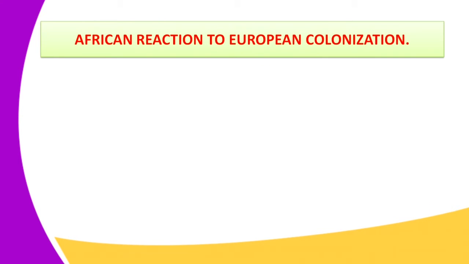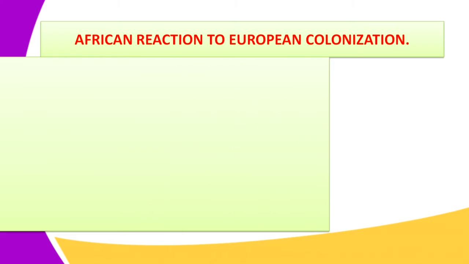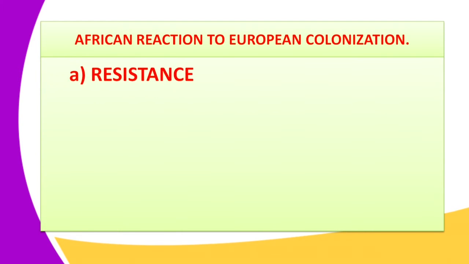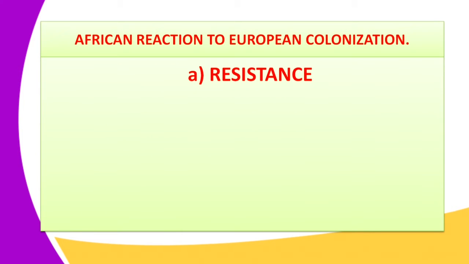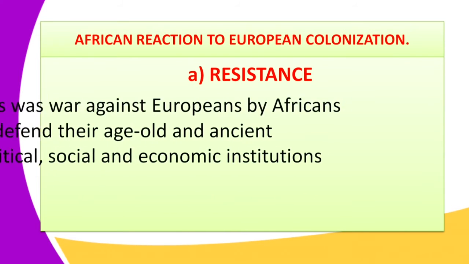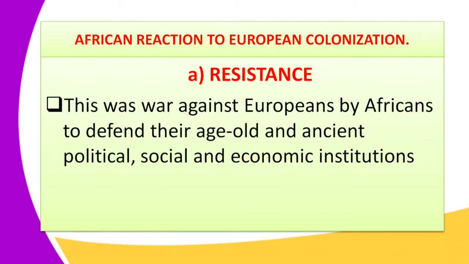In this particular lesson today, we shall deal with the first response, which is resistance. We want to deal with only resistance, so that in the next lesson we shall continue. Resistance was the war against the Europeans by the Africans to defend their age-old and ancient political, social, and economic institutions.